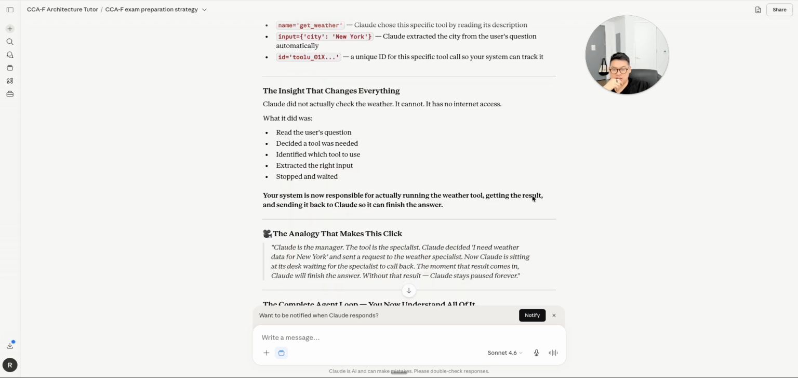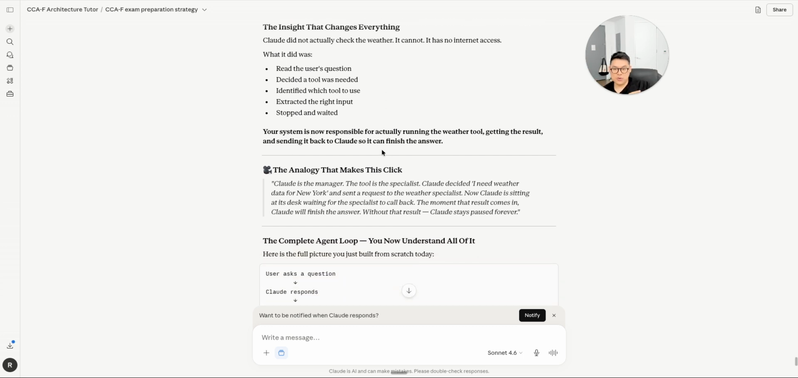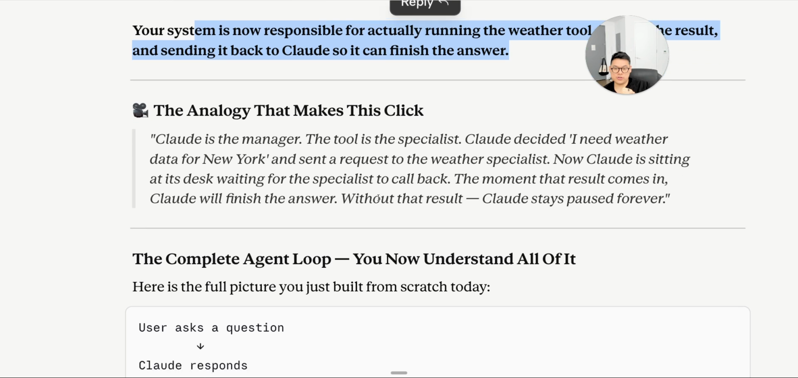The insight that changes everything: Claude did not actually check the weather. It cannot. It has no internet access. What it did was read the user's question, decide a tool was needed, identify which tool to use, extract the right input, stop and wait. Your system is now responsible for actually running the weather tool, getting the result, and sending it back. The analogy that makes this click, Claude is the manager. The tool is a specialist. Claude decided I need weather data for New York and sent the request to the weather specialist.